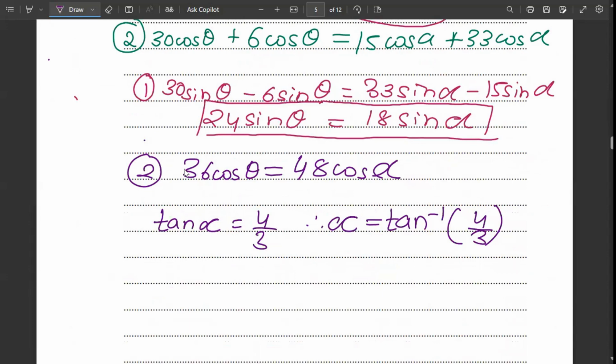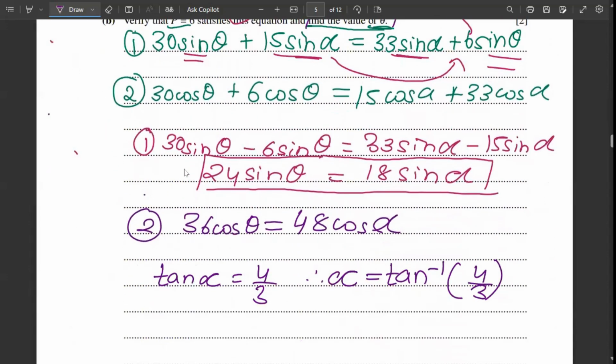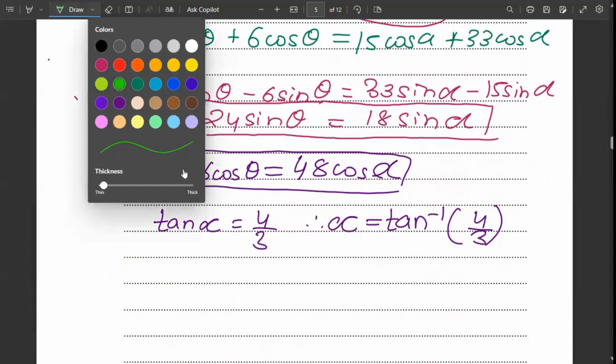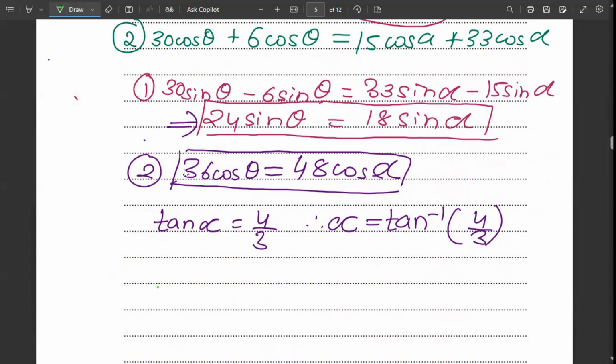In order to find theta, first realize we have two equations here. The first one is 24 sine theta equals 18 sine alpha, and 36 cos theta equals 48 cos alpha. So what we can do is manipulate the equations such that we get sine alpha upon cos alpha. Why? Because then it will become tan alpha, and we know the value of tan alpha is 4/3. So how can we do that? First, let's make sine alpha and cos alpha the subject.